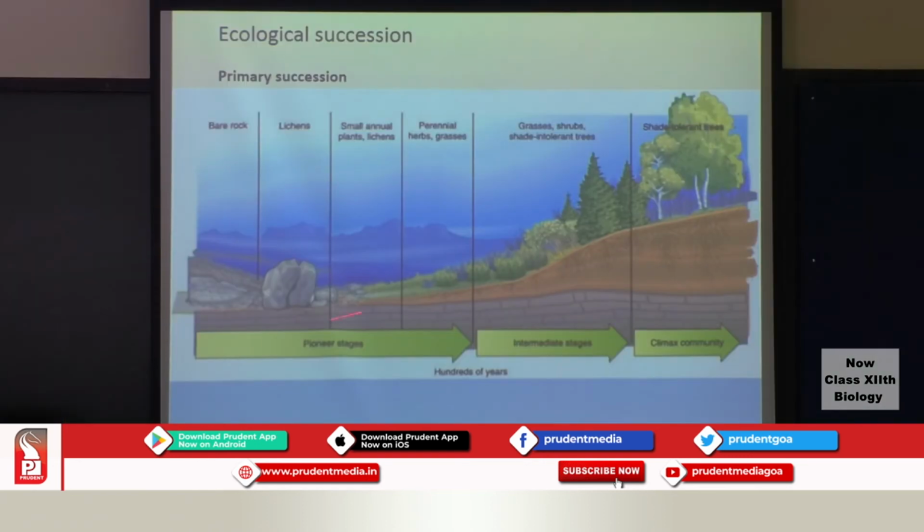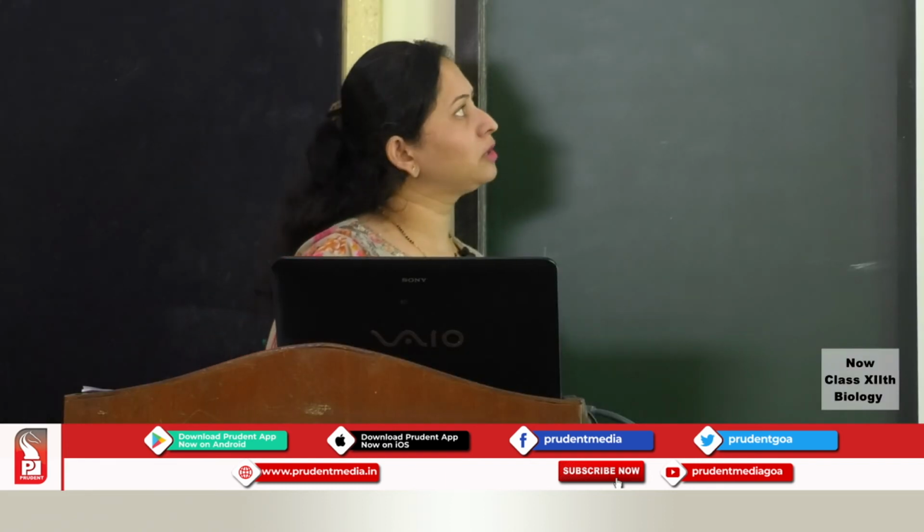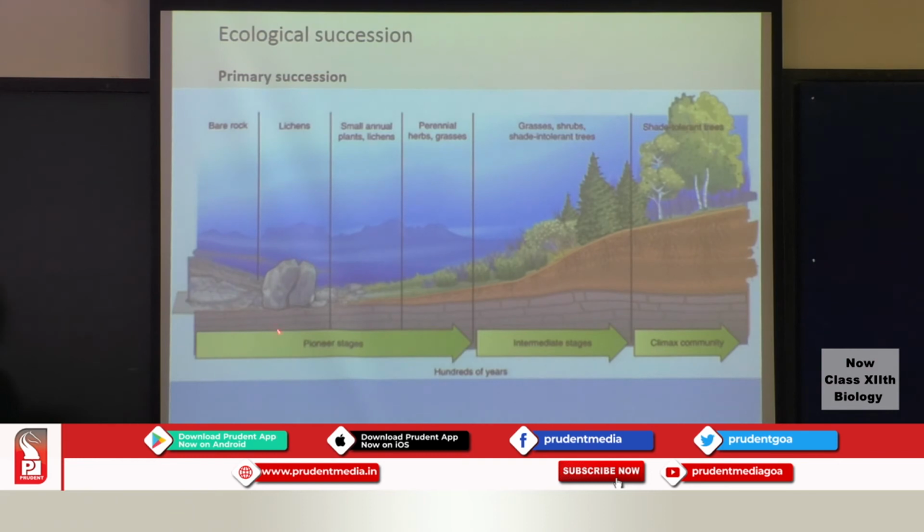Now here in primary succession, there will be a barren rock, and therefore it will require some amount of soil formation also. Soil formation will take many years, and therefore a primary succession will take around 1000 years to develop into a climax community. So we have a barren rock here, and the pioneer species, for example the lichens, will come up because that particular condition is suitable for either the lichens or the mosses to come up, stabilize and get established in that area.